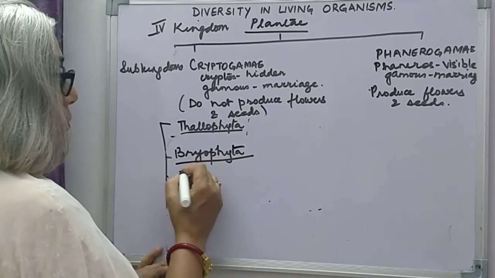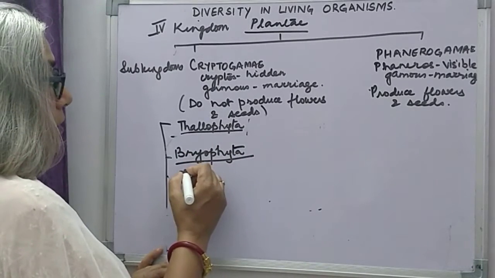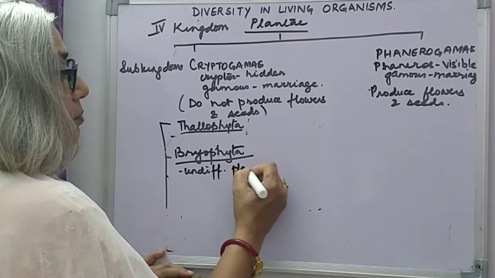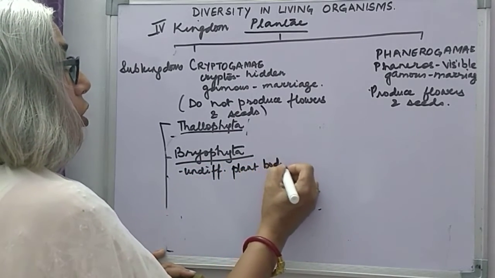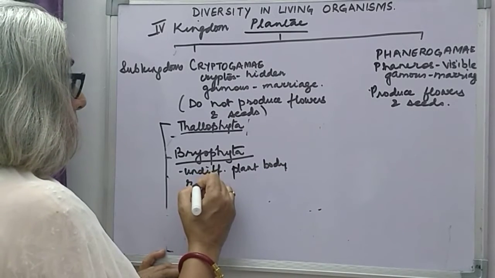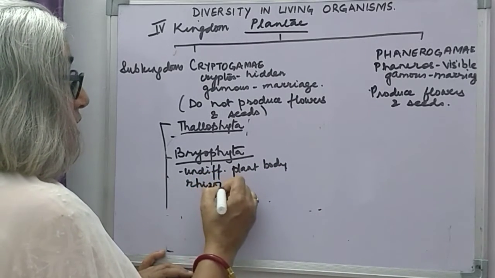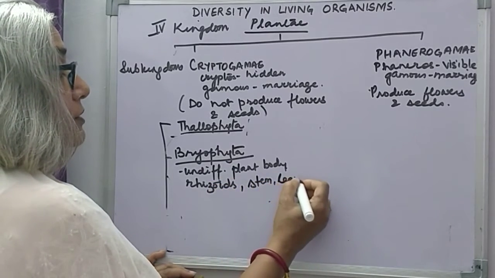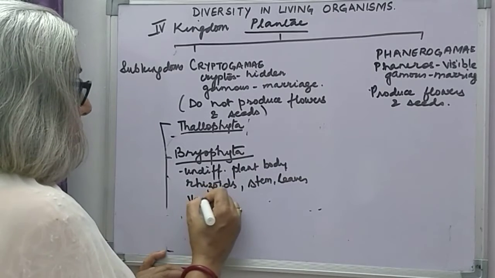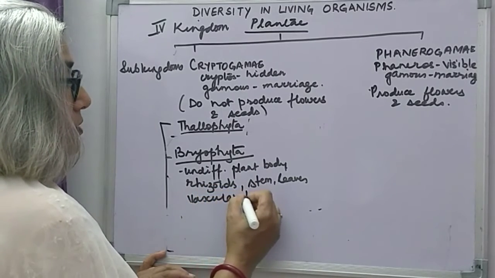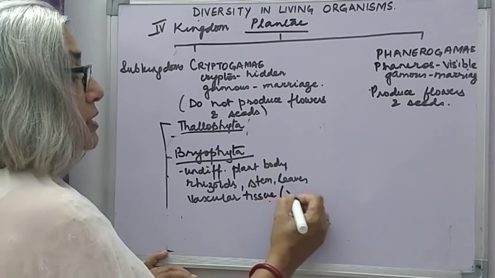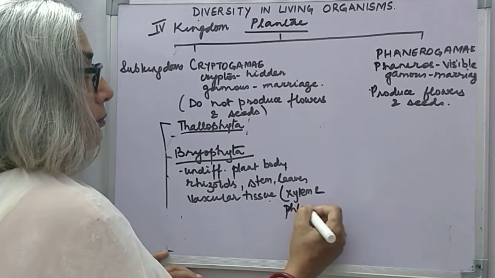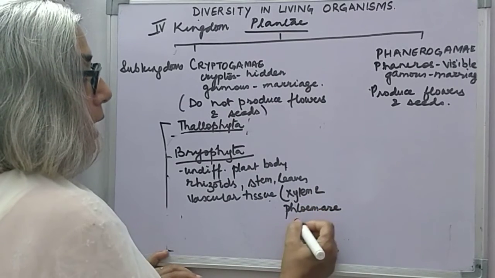As I told you, these are plants with undifferentiated plant body, do not have roots, but the mosses have root-like structures called rhizoids, stem and leaves, and the vascular tissue is absent, which means xylem and phloem are absent.